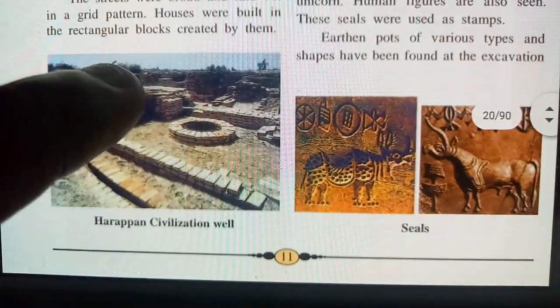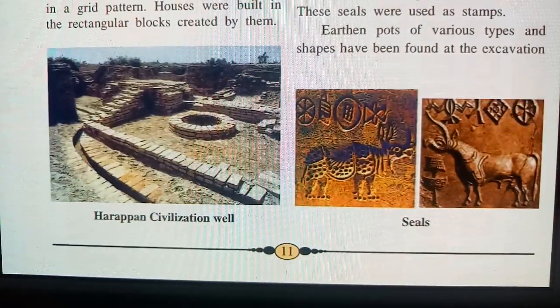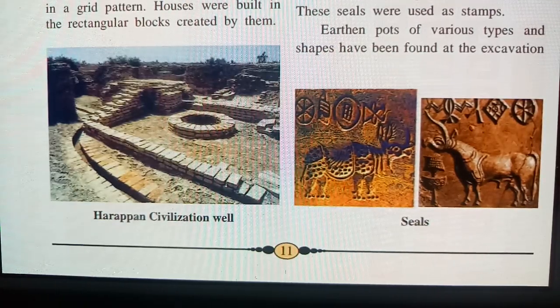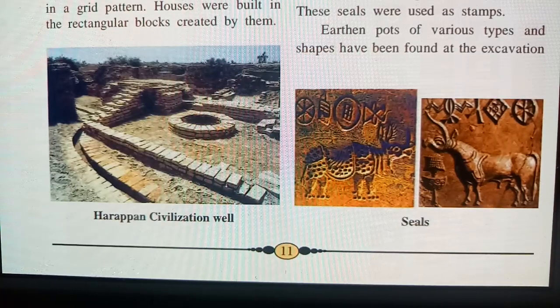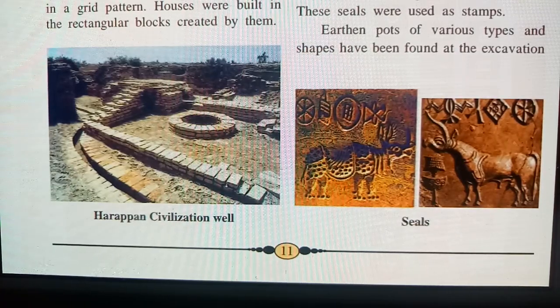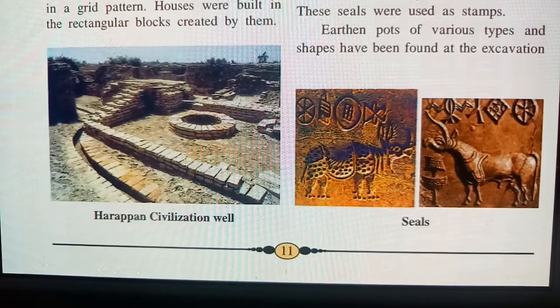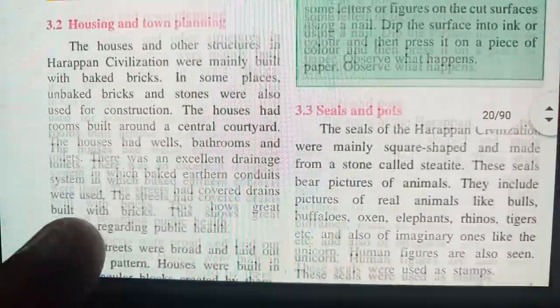So this is the Harappan civilization well. You can see the well which they made. They had a different structure because they were using bricks. And you can see the seals also. Seals have different structures made by hand with their artifacts. They gave different shapes and shades on those seals. So they found this.